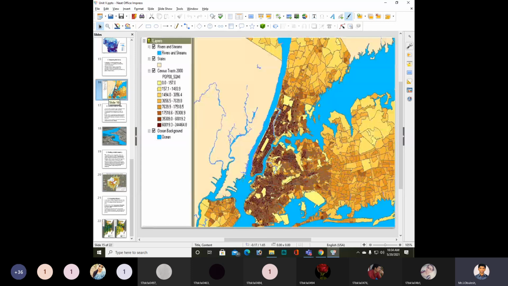We need to see the diagram for that here. You need to observe the diagram carefully first. So in that we need to see the different layers. First we need to see the rivers and streams.